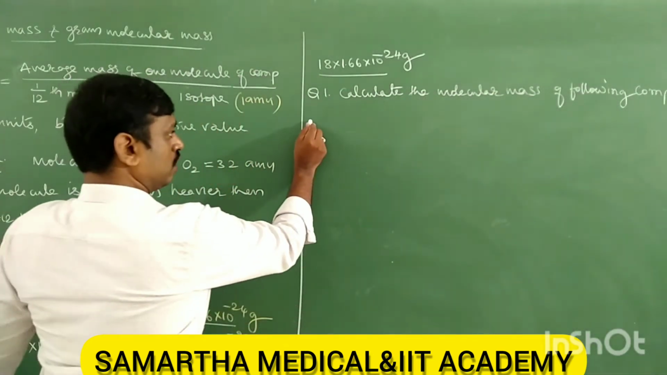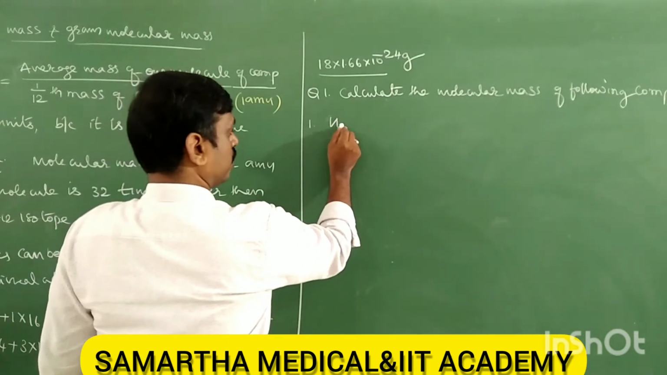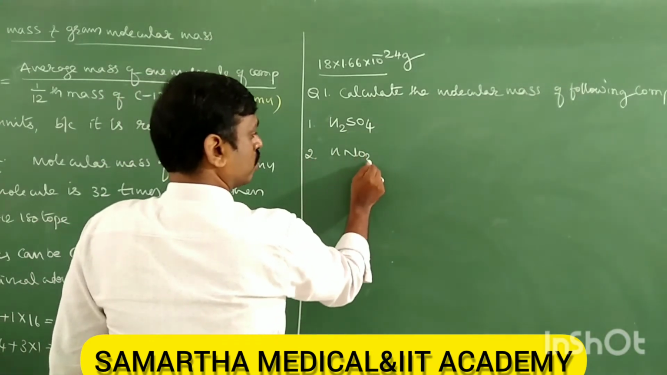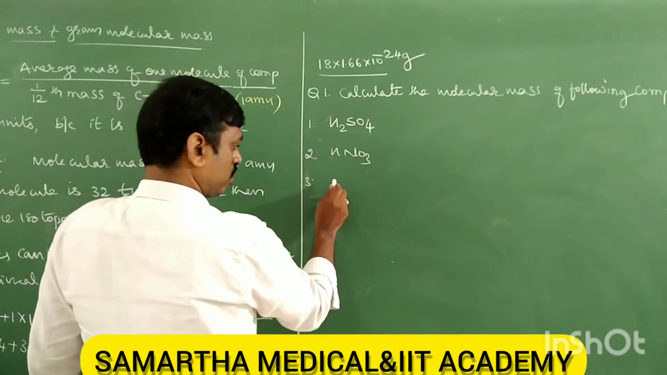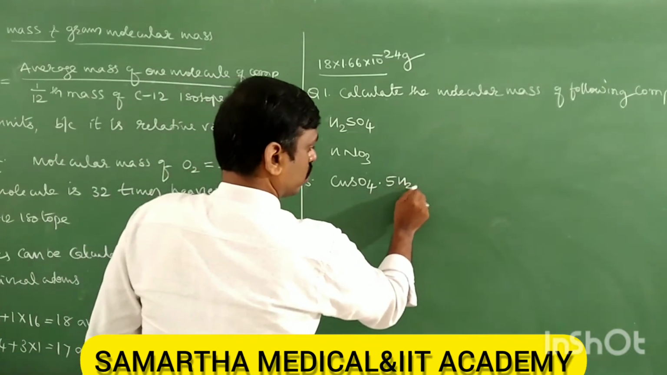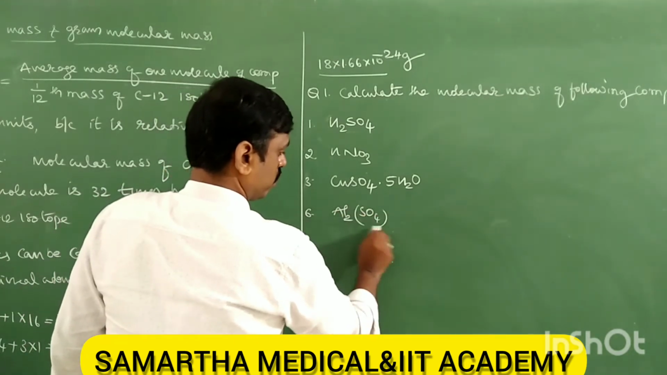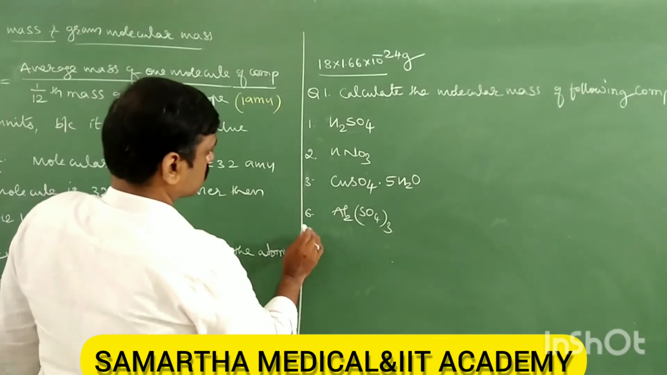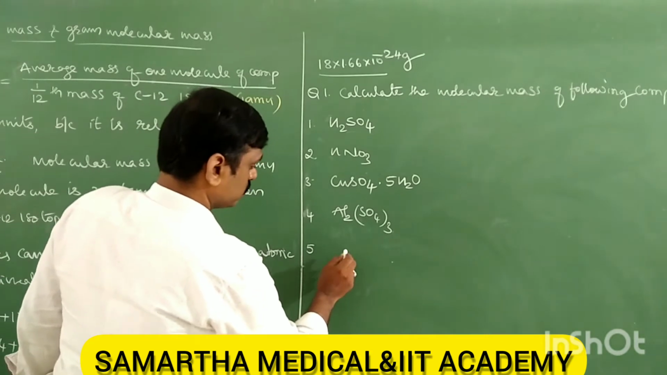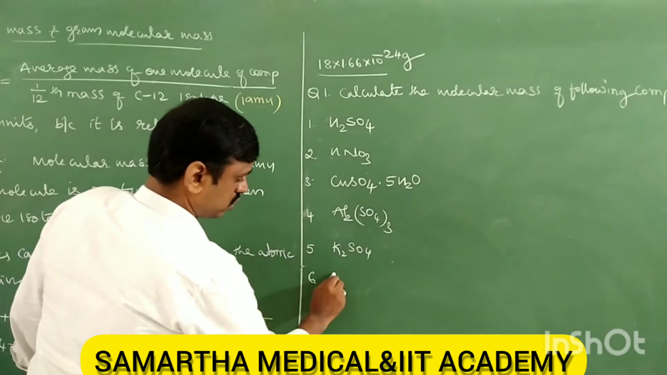Okay, 1. H2SO4, 2. HNO3, 3. CuSO4·5H2O, 4. Al2(SO4)3, 5. K2SO4, 6.